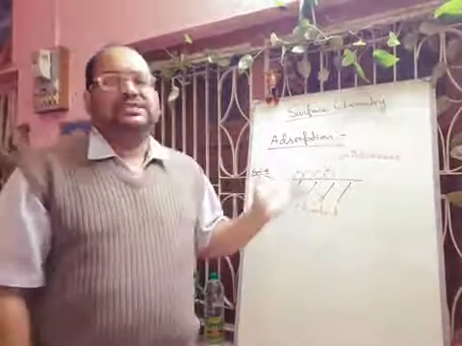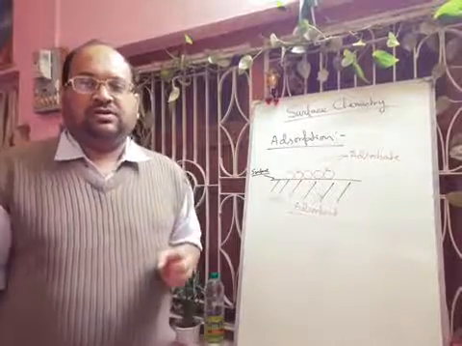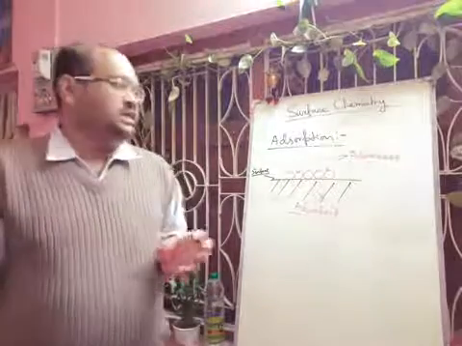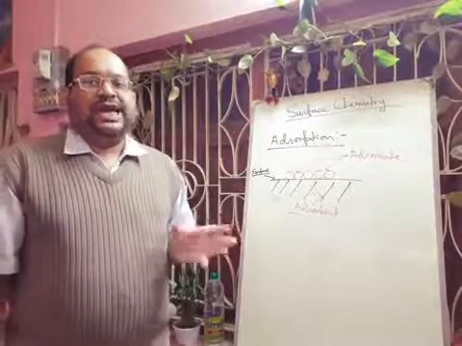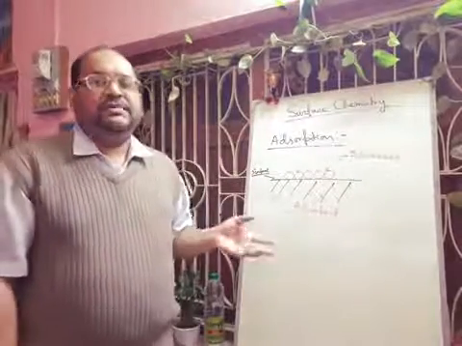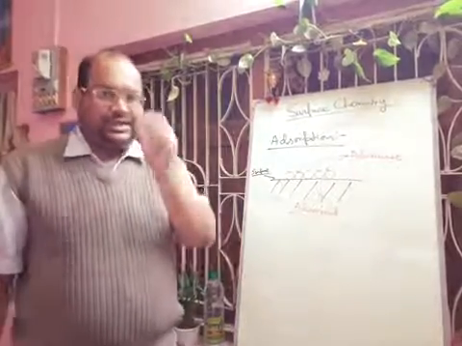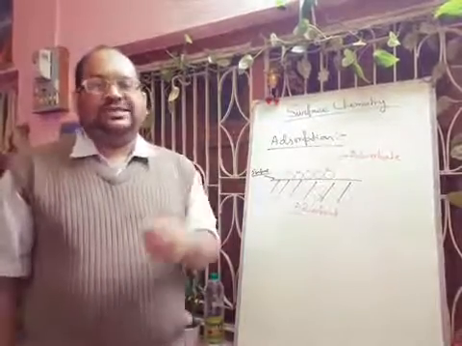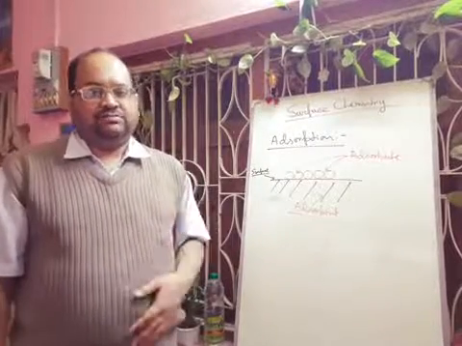If we give one example, then you can easily understand. When some powder of charcoal is placed in contact with a gas, maybe carbon monoxide, maybe oxygen or ammonia or chlorine, etc., taken in a closed vessel, pressure of the gas after some time will fall.